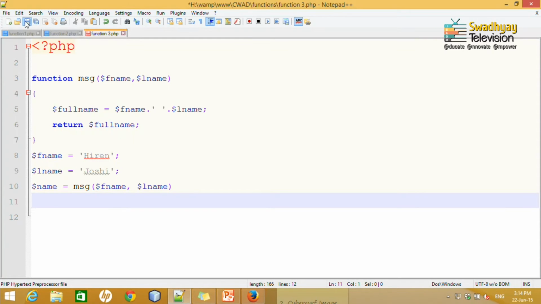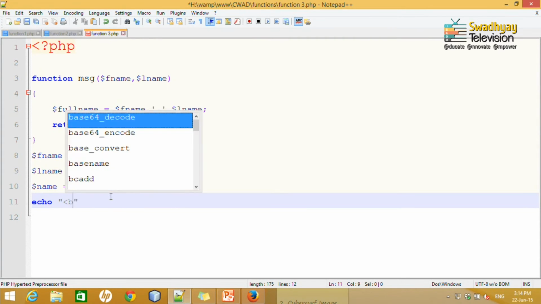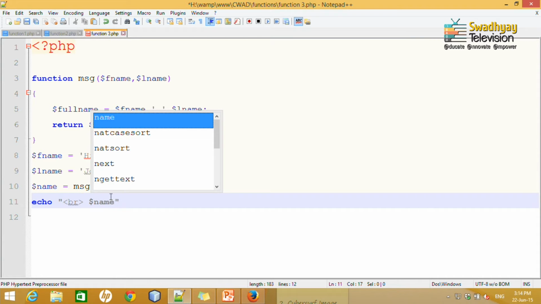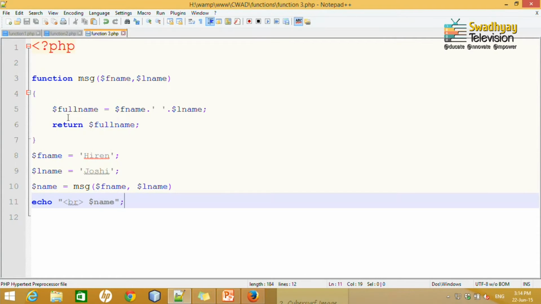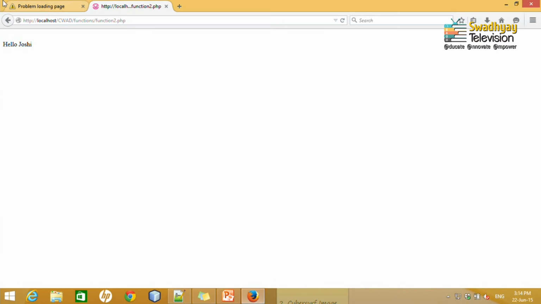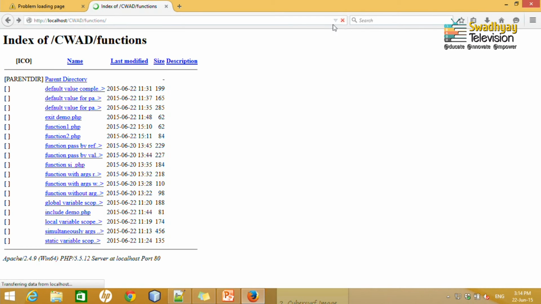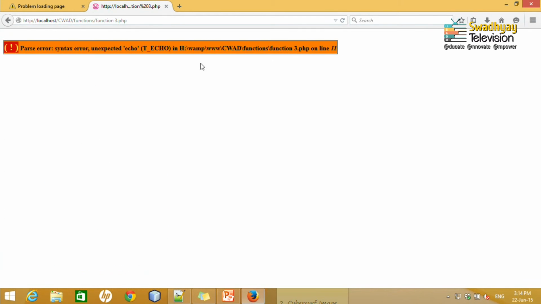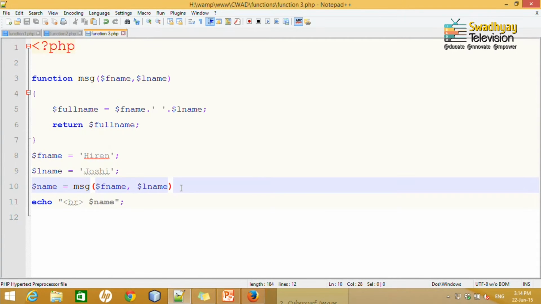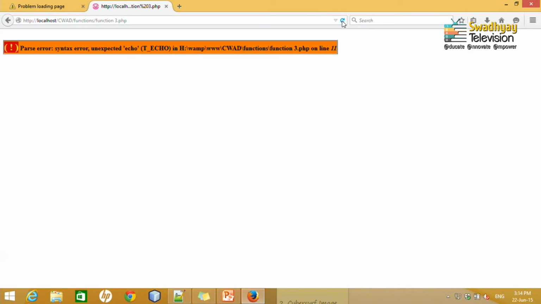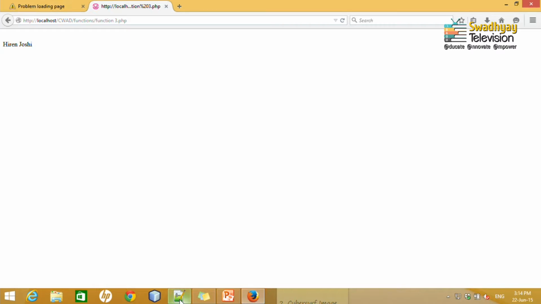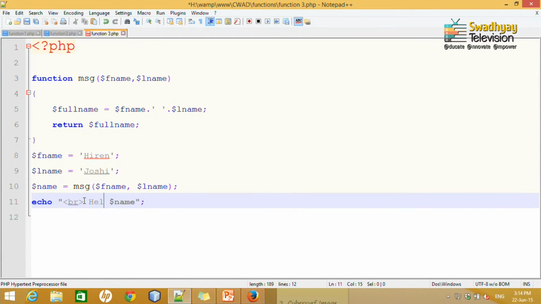Now it will return, but it will not display. To display you can write echo and break the line $name. So, let us save this function and run this by refreshing it. So, now I have function 3. Okay, there will be an error on line 11, it says unexpected echo, that means I have not put the semicolon here. So, put the semicolon, save it and reload it. So, it will display this one, or you can write hello and $name.